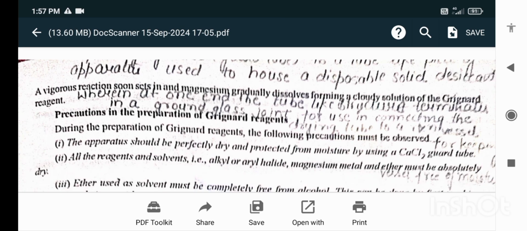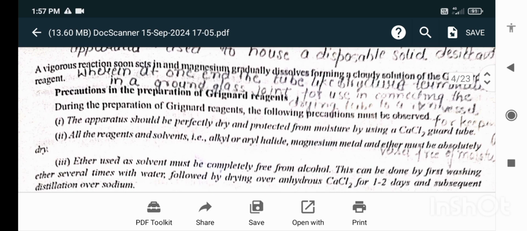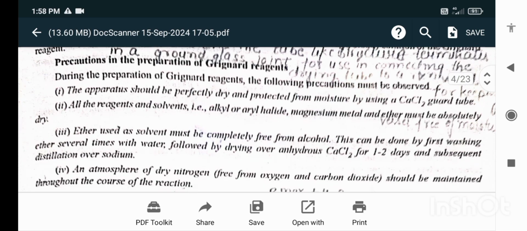Precautions in the preparation of the Grignard reagent. During the preparation of Grignard reagents, the following precautions must be observed. The apparatus should be perfectly dry and protected from moisture by using a calcium chloride guard tube. All the reagents and solvents, that is alkyl or aryl halide, magnesium metal and the ether, must be absolutely dry.